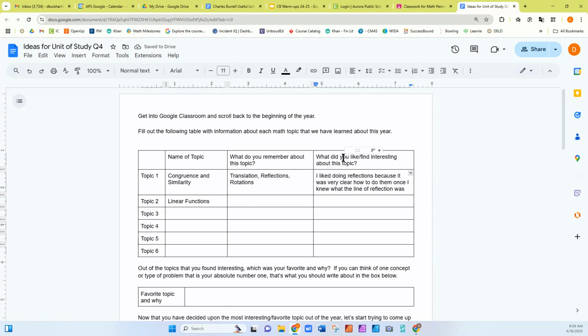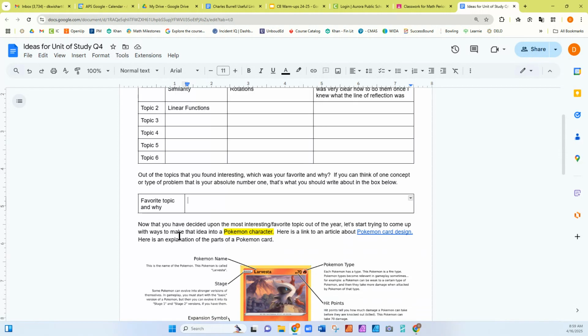And then you'd pick your favorite topic and why, and write something down in this box about why it is your most favorite topic. I'm actually going to choose something that we talked about a little bit, but not a lot. Exponential functions. Why? I like that the math is satisfying, and I like how the different representations relate to each other. Misspelling, boom, very easy.